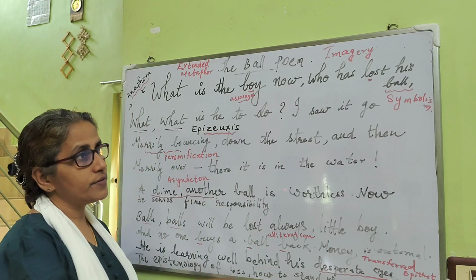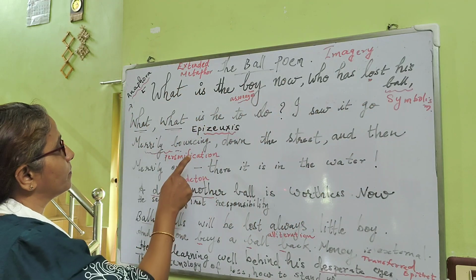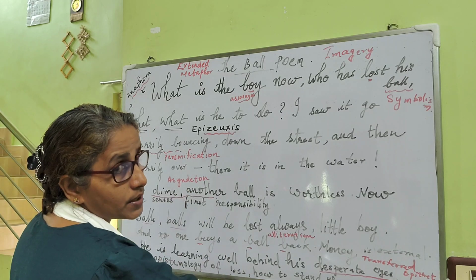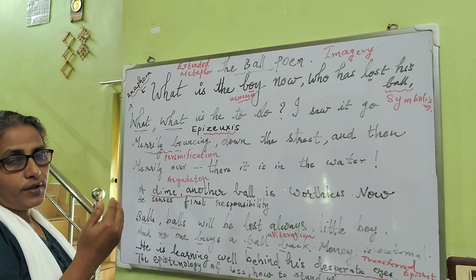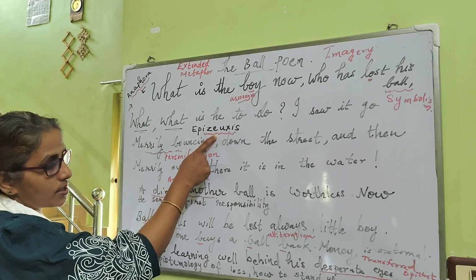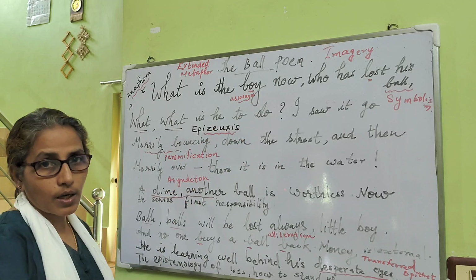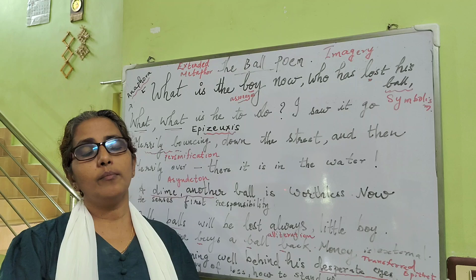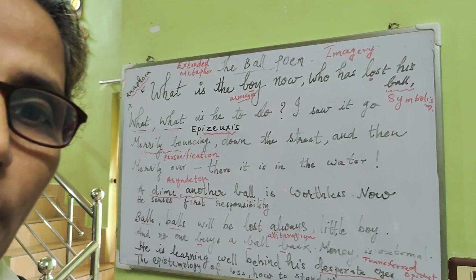So which are they? First one, symbolism, extended metaphor. Then personification, asyndeton, transferred epithet, figures of speech. Under figures of sound, we have anaphora, epizeuxis, alliteration, assonance. Okay, so that is all about the poetic devices used in this particular poem. Thank you.